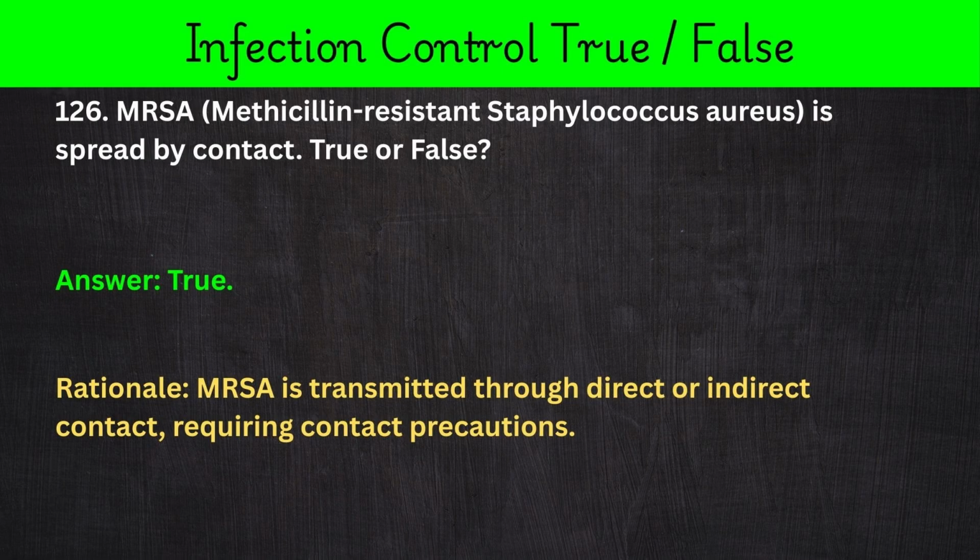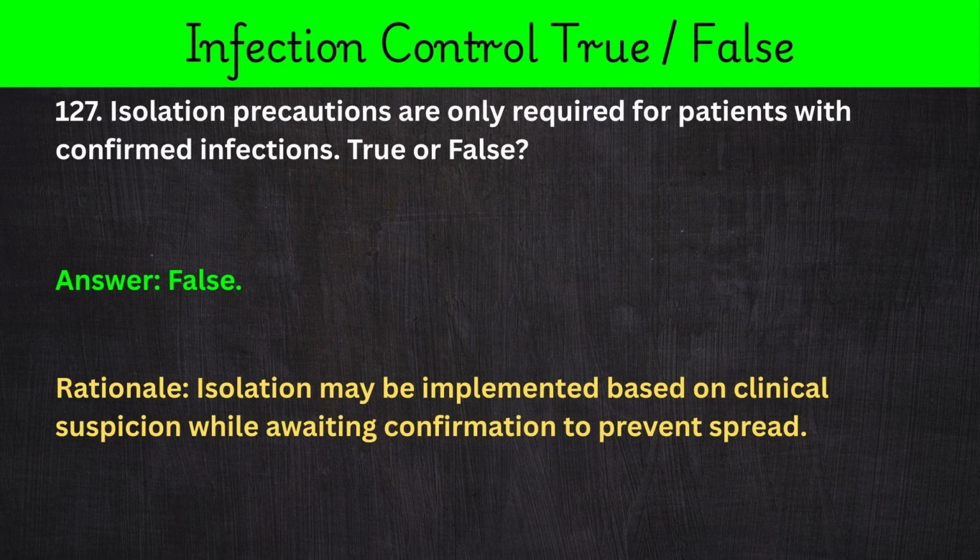True or false? Answer: true. Rationale: MRSA is transmitted through direct or indirect contact, requiring contact precautions. 127. Isolation precautions are only required for patients with confirmed infections. True or false? Answer: false. Rationale: isolation may be implemented based on clinical suspicion while awaiting confirmation to prevent spread.